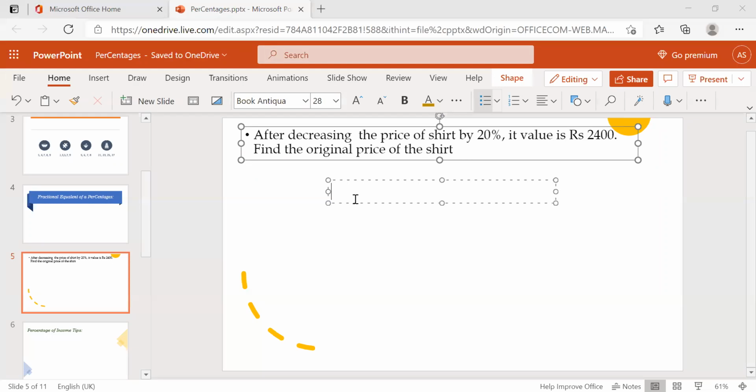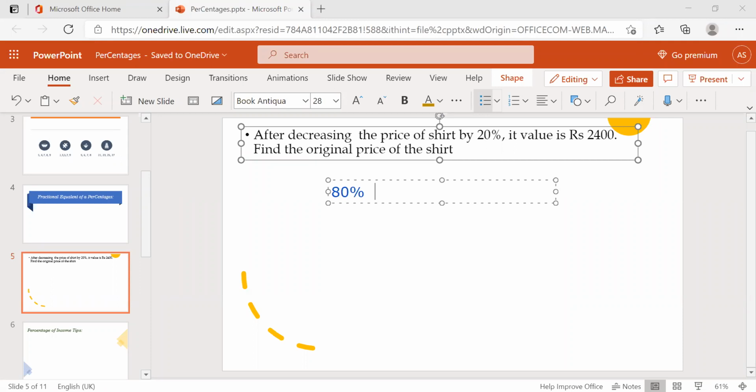So what is the percentage that decreases? 20%. That means previously it was 100%. Now 20% is less. What is that now? The new percentage is nothing but 80%. What is the new percentage after decreasing the 20? Whatever it was before the decrease is 100%.